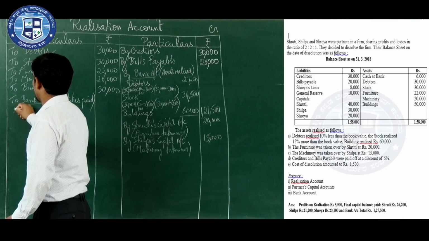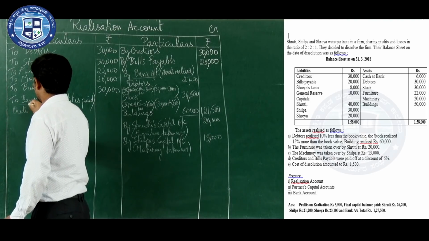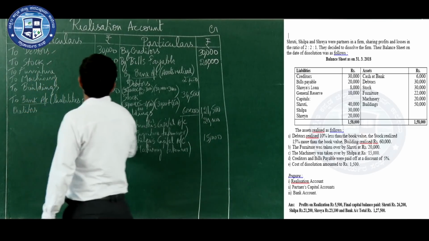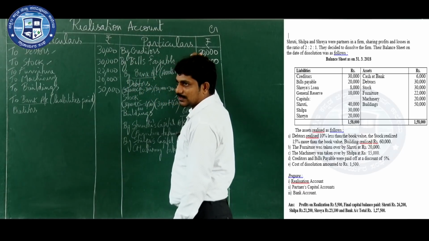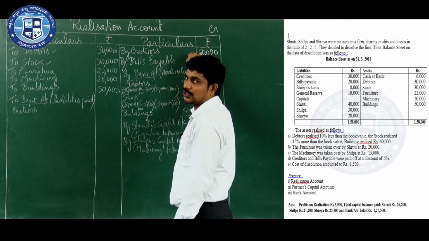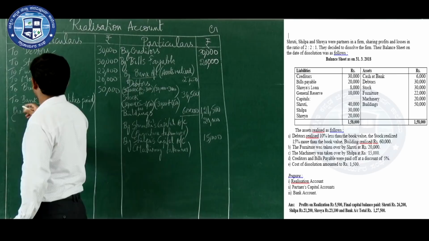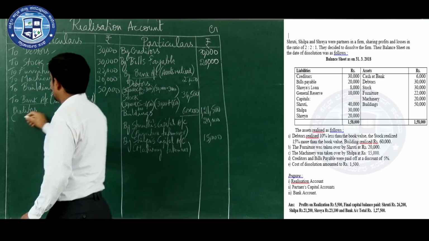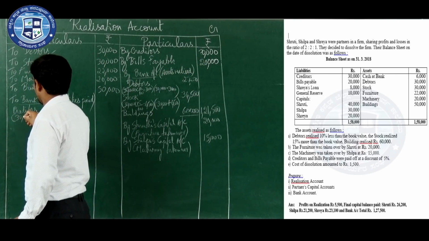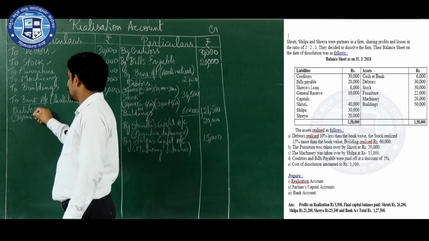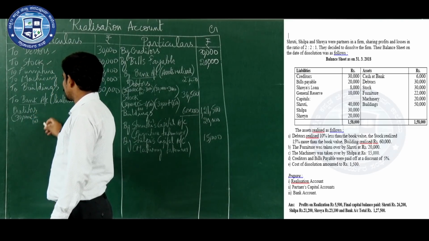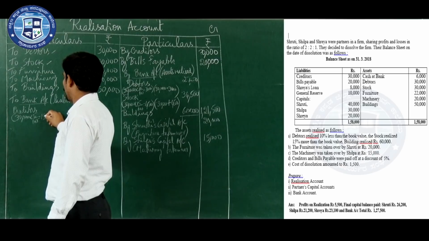First one is creditors. How much is the value of creditors? 30,000. Are you paying the full amount? No. Your partnership firm is getting a 5% discount. Let us calculate how much that discount is. What is the book value of creditors? 30,000 into 5% means how much? 1,500.